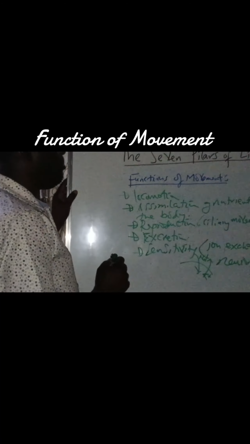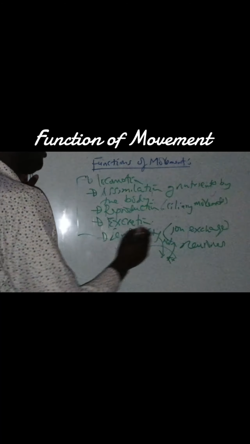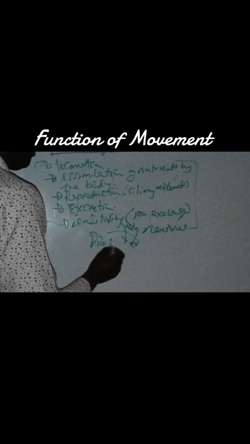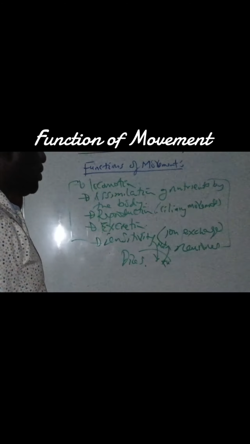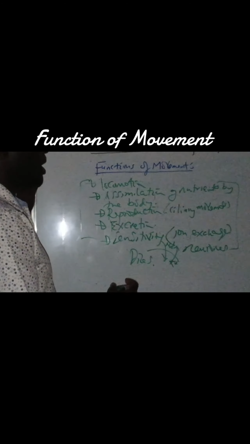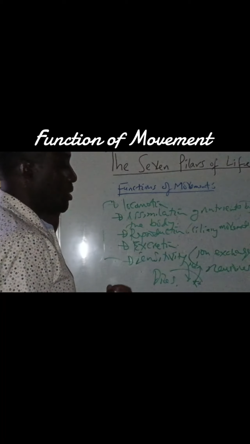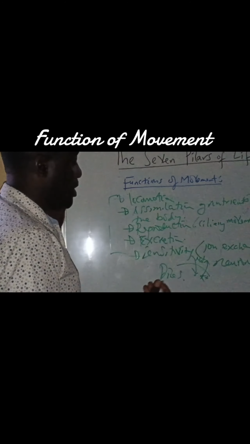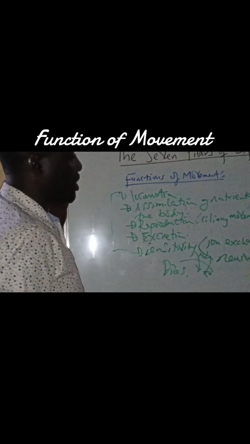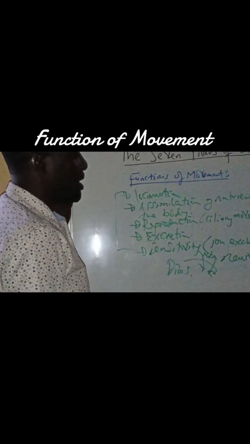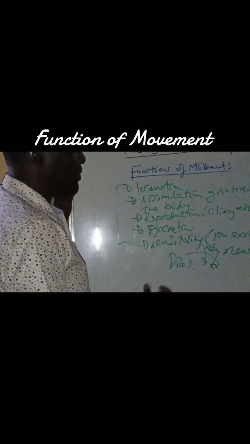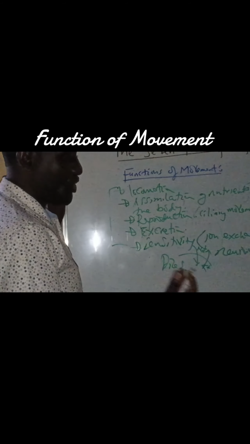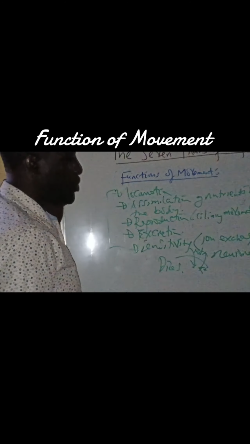Meaning, without movement manifesting in the body of an organism, this organism dies. This organism dies because it won't be able to exchange useful materials between itself and the environment, but also to get rid of metabolic wastes from itself to the environment. For example, during excretion, we have seen that the body will get rid of carbon dioxide during gaseous exchange. Then we'll take in oxygen. Then we'll get rid of urea through the skin, through the kidneys, and other nitrogen waste compounds.